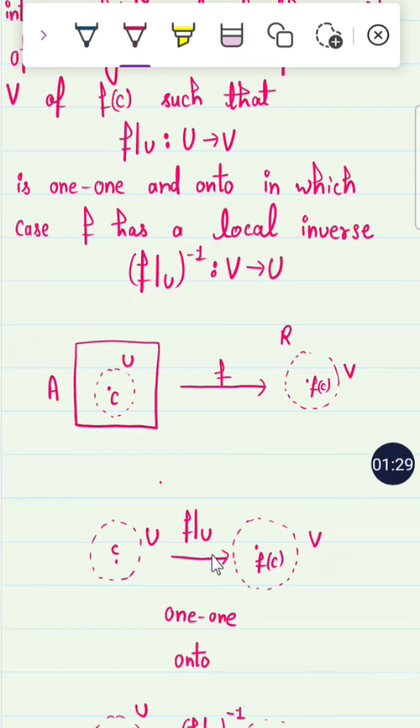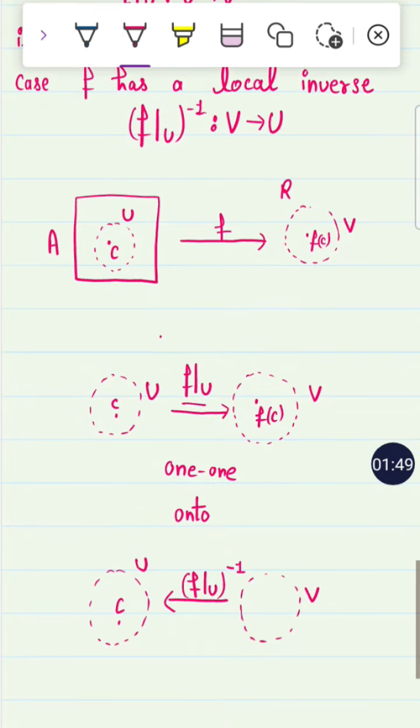If we restrict the domain to U and the output lies in V, which is the neighborhood of f(c), then if f restricted to U is one-to-one and onto, the inverse function exists. This is a local inverse, not global, because it is not defined on the whole of A, only around the point c. So if the restricted function is one-to-one and onto, then there exists an inverse of this restricted function,